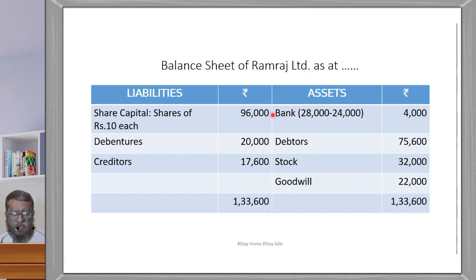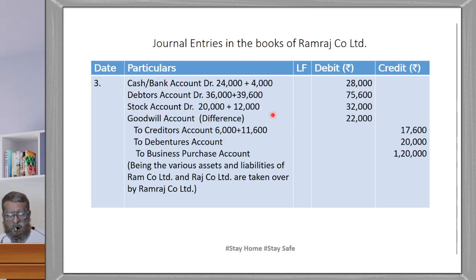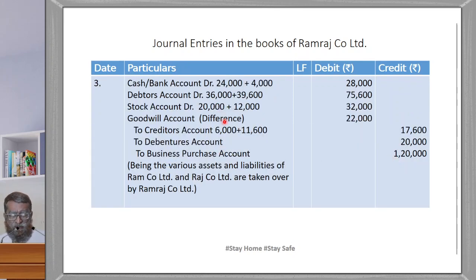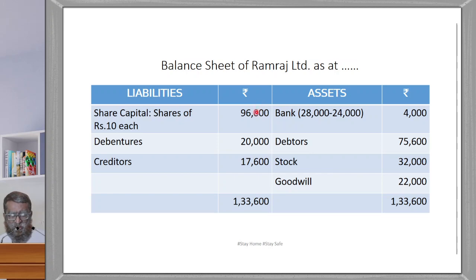Next, share capital. You see here, in the second journal entry, share capital 96,000. Then debentures 20,000, creditors 17,600. So total is 1,33,600. That is the end of this problem.